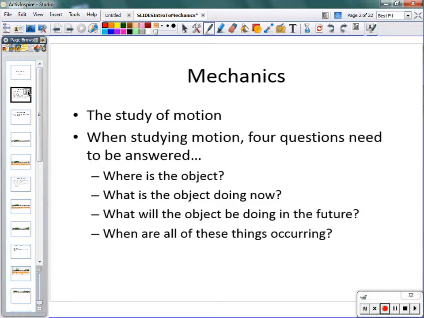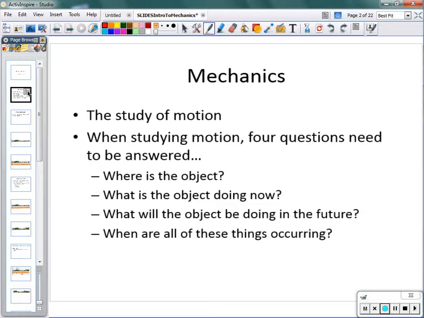The second thing that we want to know about that object is, what is it doing now? The third thing would be, well, what is it going to do in the future? Is it changing what it's doing? And then the fourth thing is, when? When do all these things happen in relation to the other answers to questions we may have found? So when we are studying mechanics, when we are trying to answer questions about the motion of an object, if we can answer those 4 questions, where, what next, and when, we'll do a good job of describing that motion.